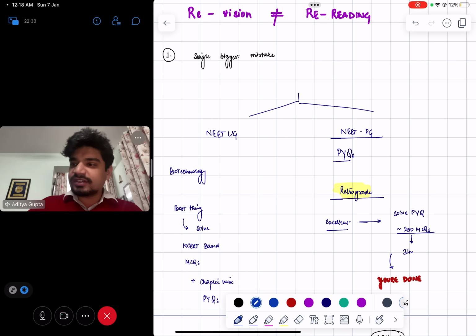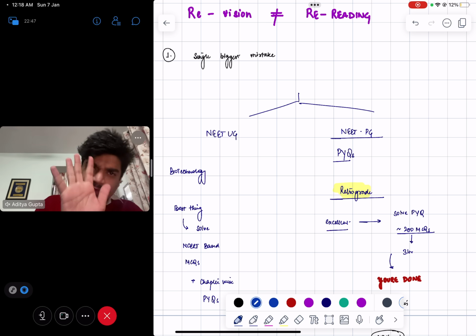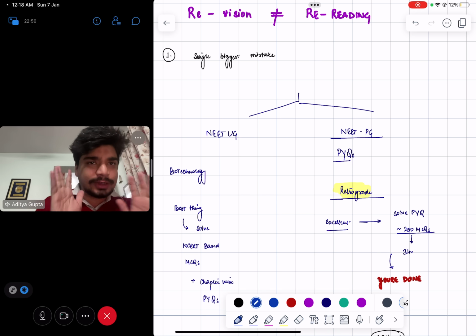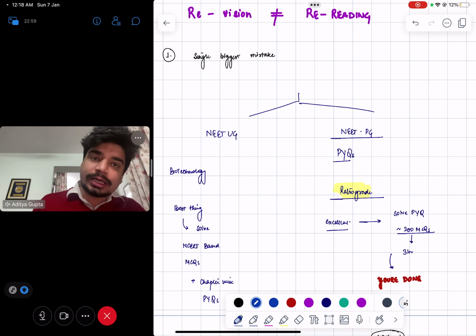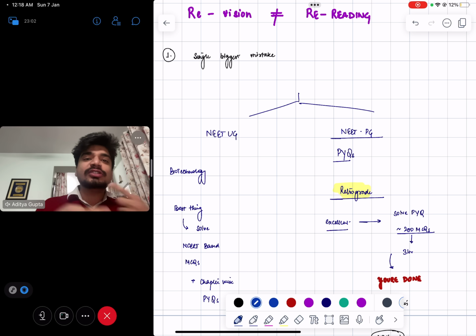Go to that app, make a module of previous year questions. In the past 10 years, as far as psychiatry is concerned, there won't be more than 100 or maybe 200 odd questions, 5 questions per exam, right? So solve those 100 questions, those MCQs. If you've done the first reading properly, you'll get 50% of them correct. The remaining 50% you don't get correct. See the explanation, go through your notes, again a quick reading of those notes, and done. You have revised psychiatry. That's how you have to do multiple revisions again and again. You cannot go through reading the entire set of notes again.